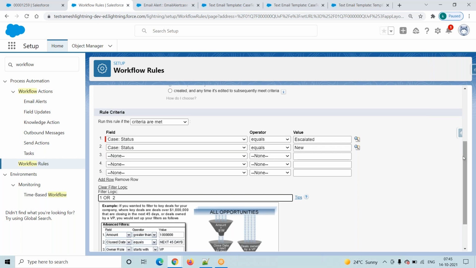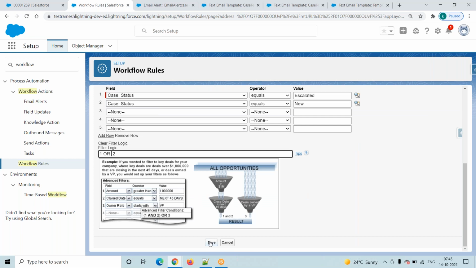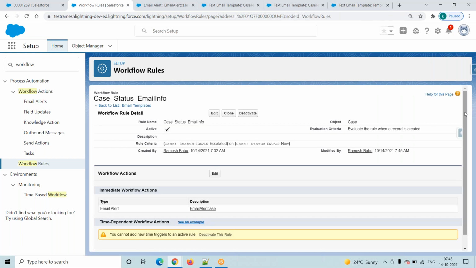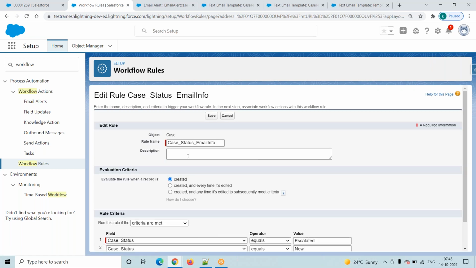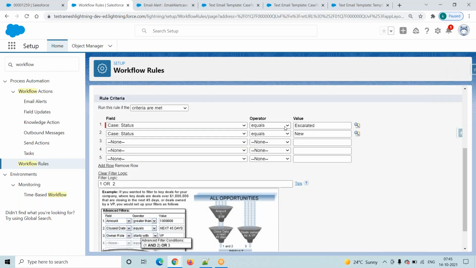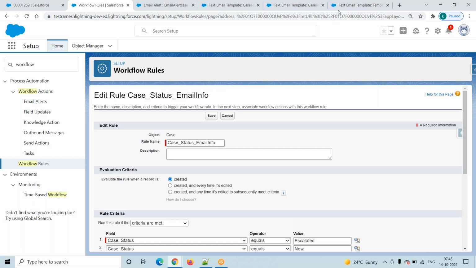Okay, Bhaskar, click on the save button. So for any one of the conditions, these two scenarios are valid. Case status is equal to escalated or case status is equal to new. Here we mentioned the OR condition, either this one or this one. That facility is there, we have filter logic. We will just mention OR or AND however we want. Thanks, Bhaskar.